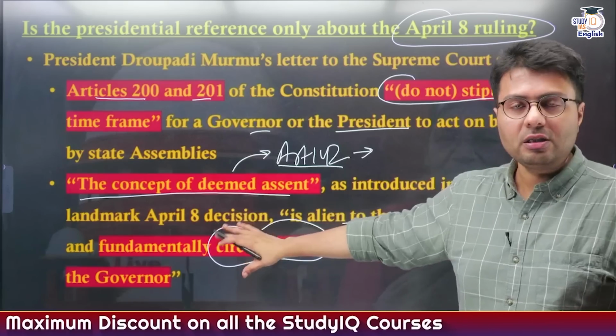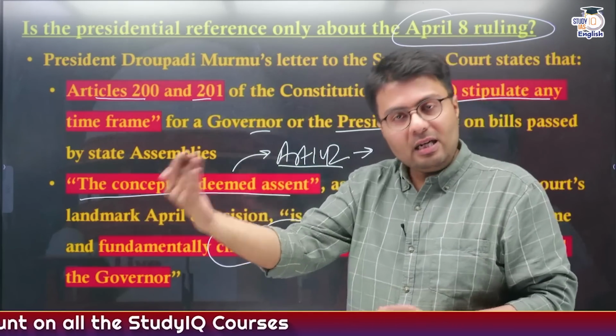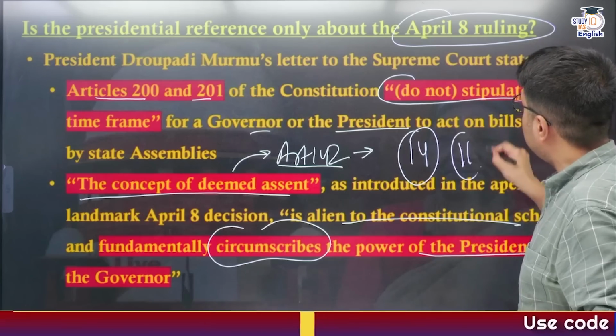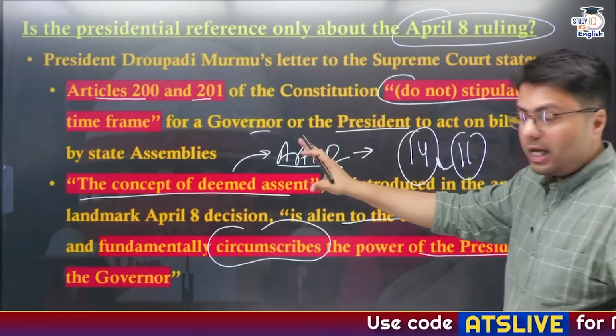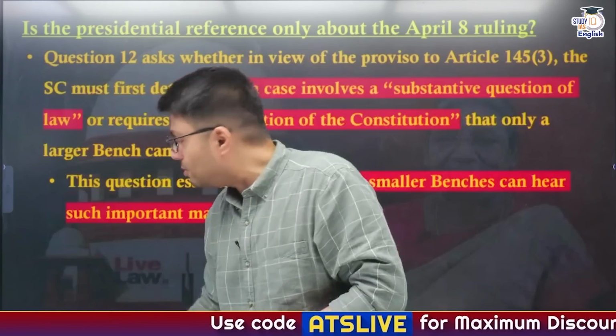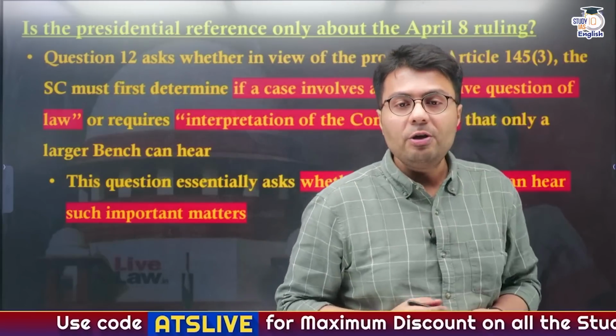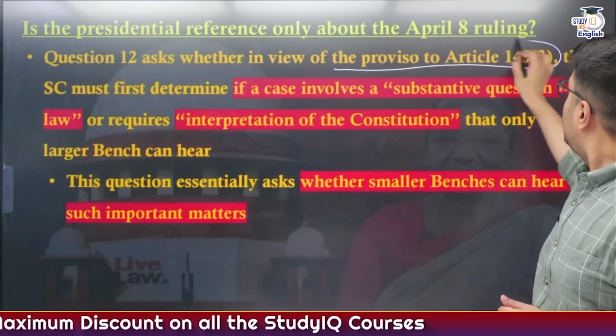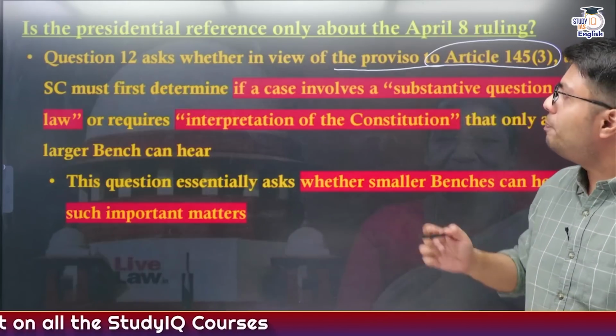So these are the questions that have been asked by the President under her reference, and out of 14 questions, 11 questions are relating to these matters only. But if you read the last 3 questions, we'll start with question number 12. You'll read that the President has asked that in view of Article 143 subsection 3, the Supreme Court must